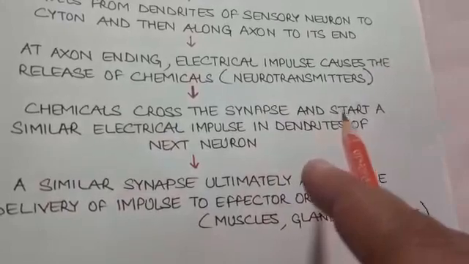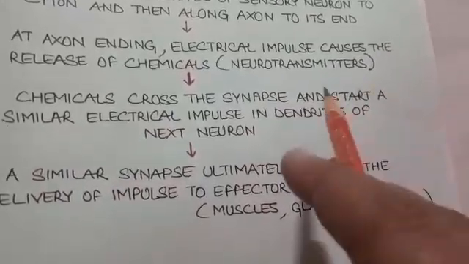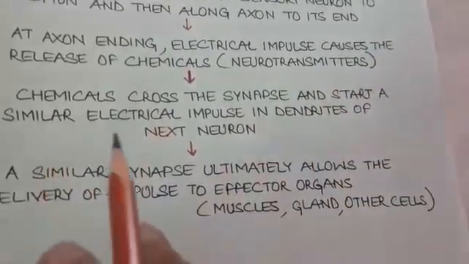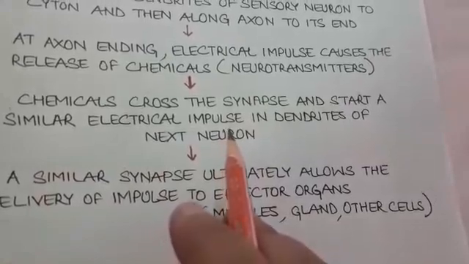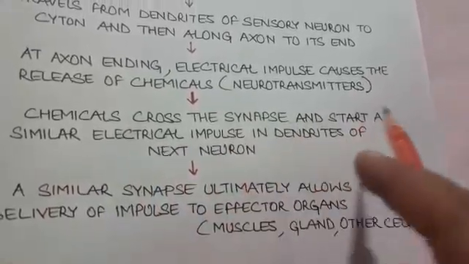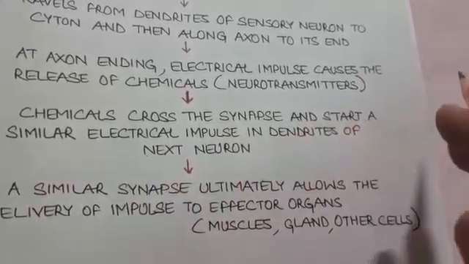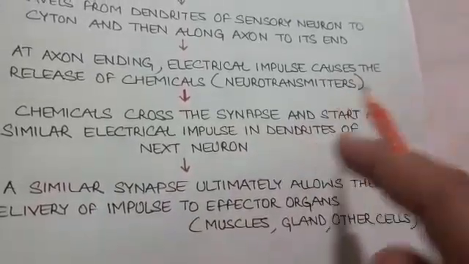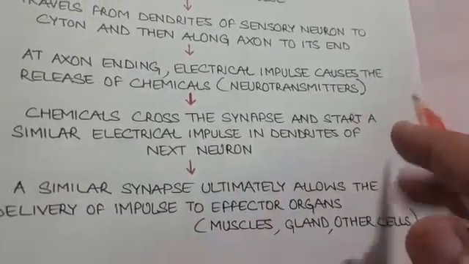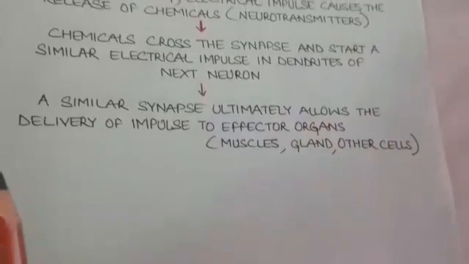Now, these neurotransmitters, the chemicals secreted, cross the synapse, and when they come in contact with the dendritic tip of the next neuron, immediately they start a similar electrical impulse that again travels through that neuron from dendrites to cyton, cyton to axon, and towards axon ending. And the similar process goes on.